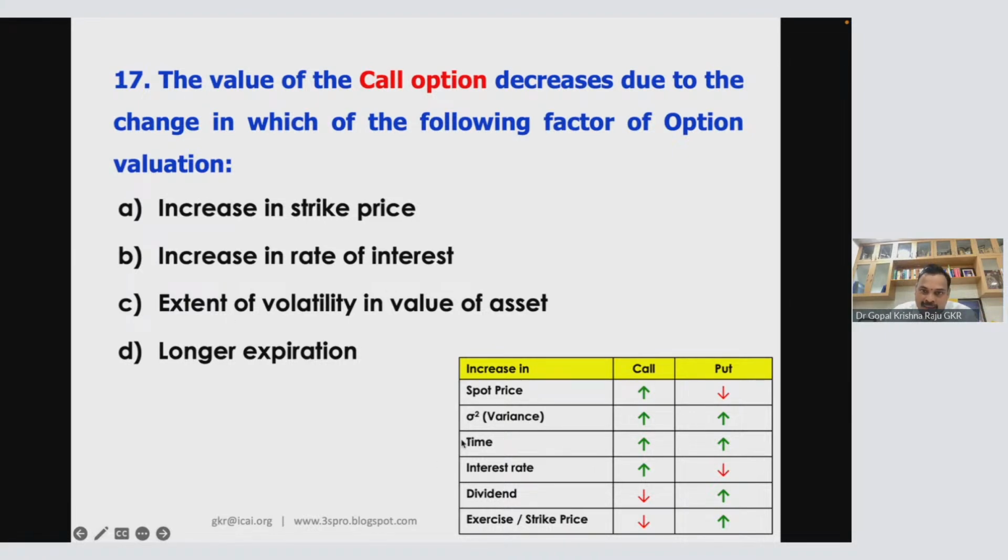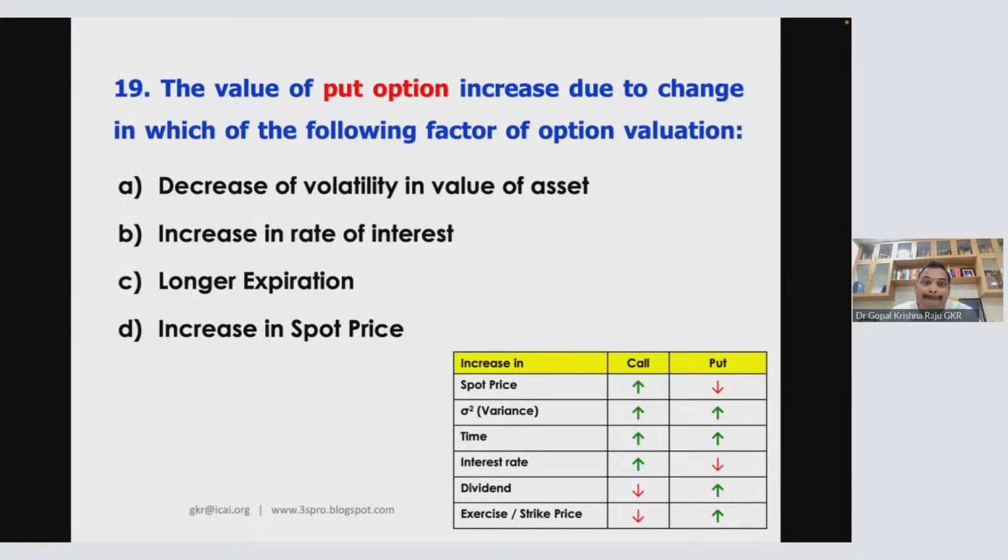Longer expiration, that is time, no. Extent of volatility, meaning variance, no. Increase in interest rate, no, because with an increase in interest rate, call will go up. Increase in strike price, call will decrease. So increase in strike is 17A. Please understand this. These are all very important questions. Whenever you get this question, they will give you a paper. In the paper itself, put the box and the arrows, increase, decrease, and all. Immediate answer, immediate 1 mark, 2 marks for you.